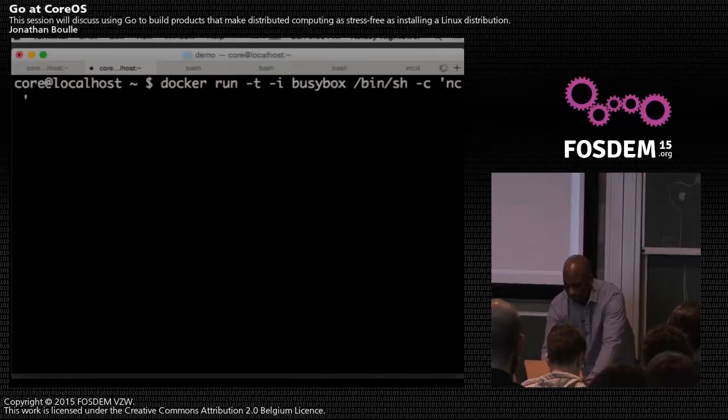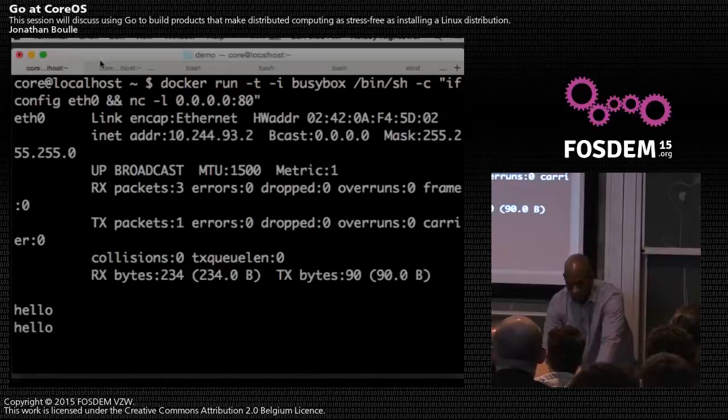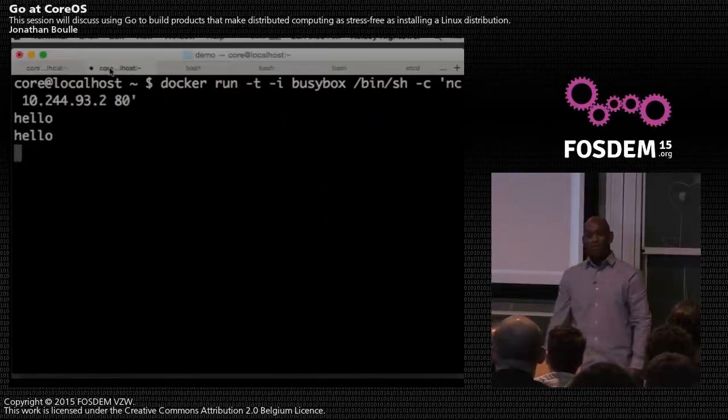what's the command? Do people know? You want to do echo and pipe to netcat? Yeah, too complicated. There we go, and if this works, there you go. All right, we have this bi-directional communication. Now, it looks simple, but trust me, that is golden for a lot of people that just want to work with containers without a bunch of fuss.